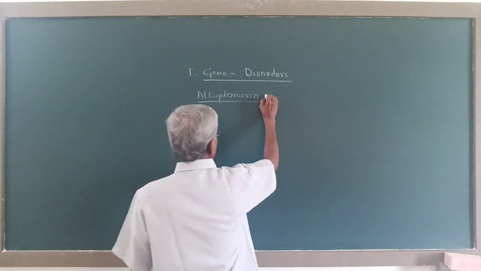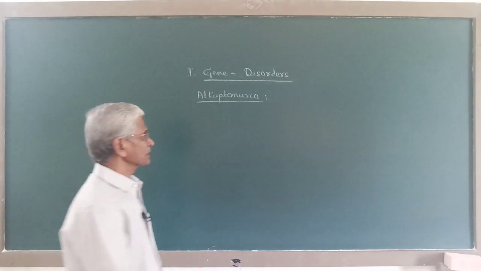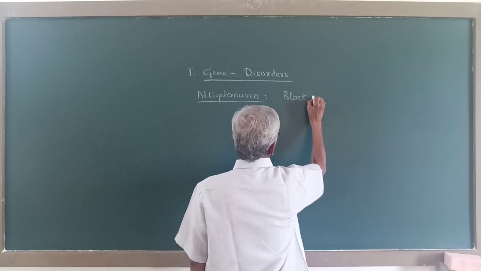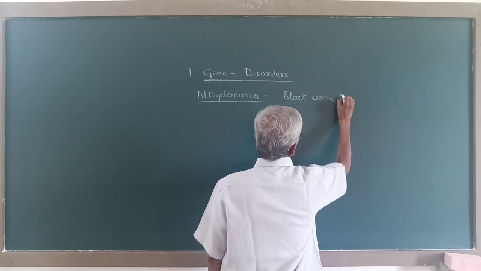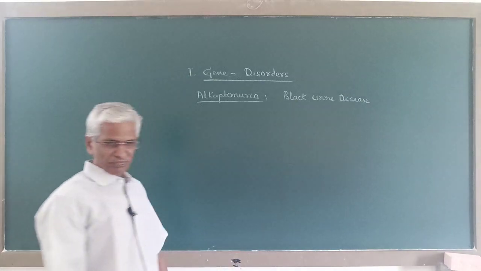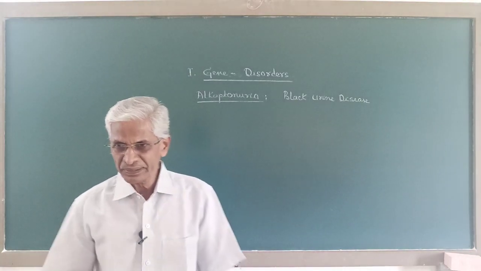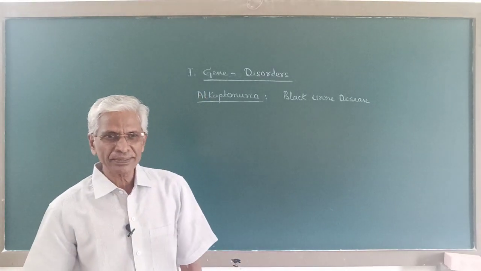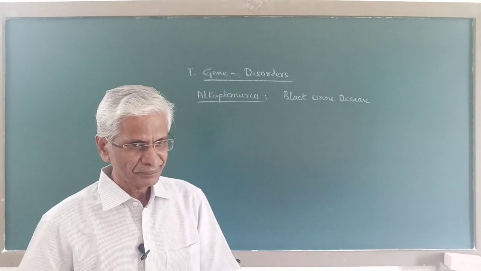Now, I said earlier, alkaptonuria, commonly called black urine disease. Common name for alkaptonuria is black urine disease. Now, this alkaptonuria or black urine disease is also a gene disorder.